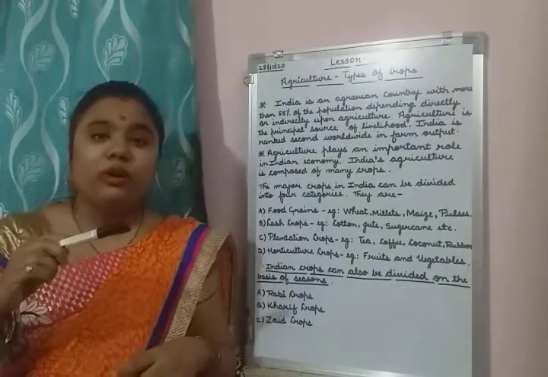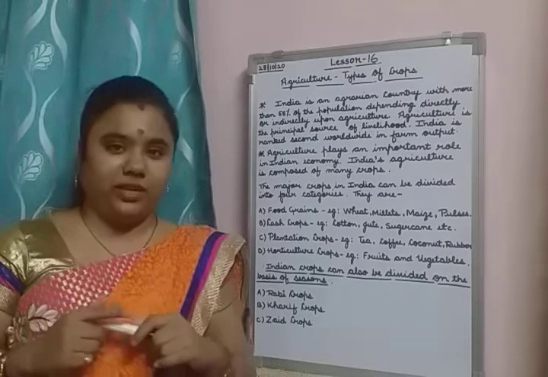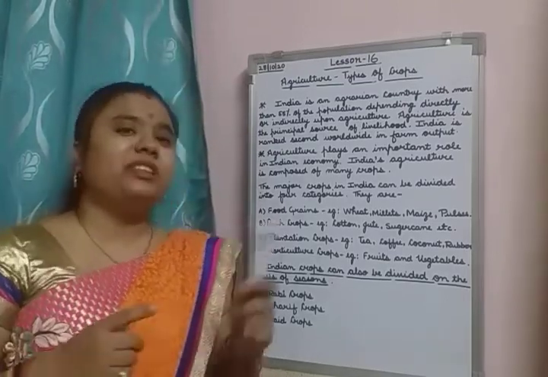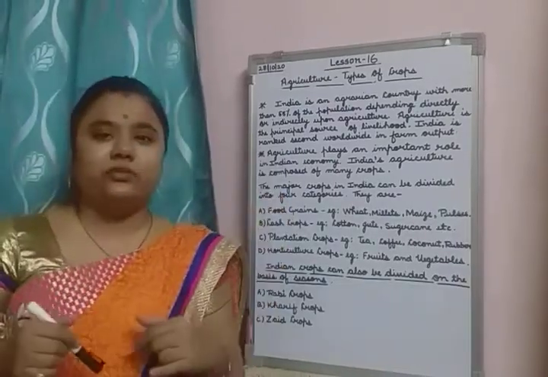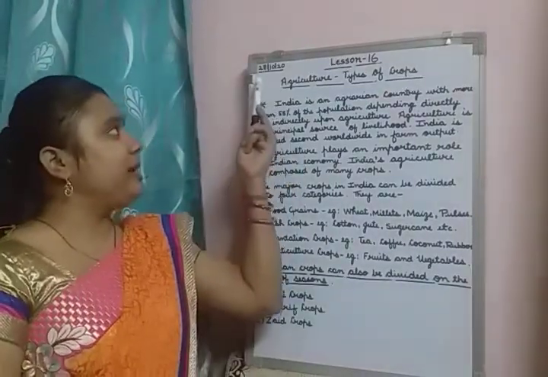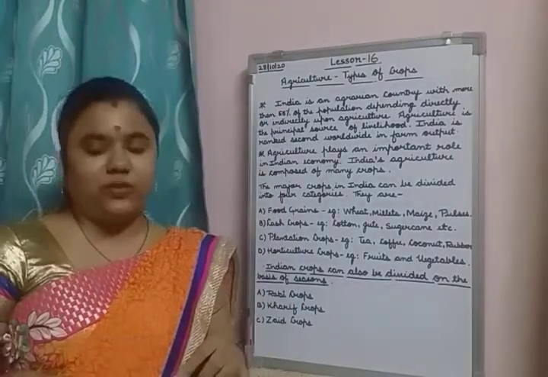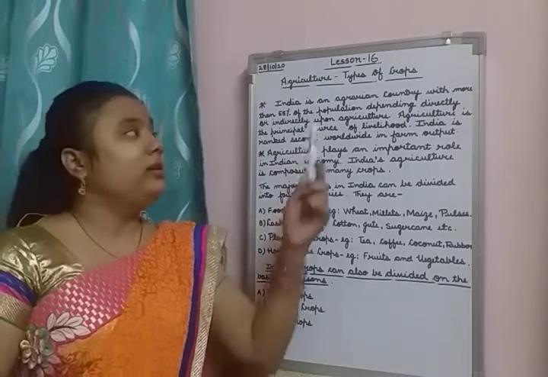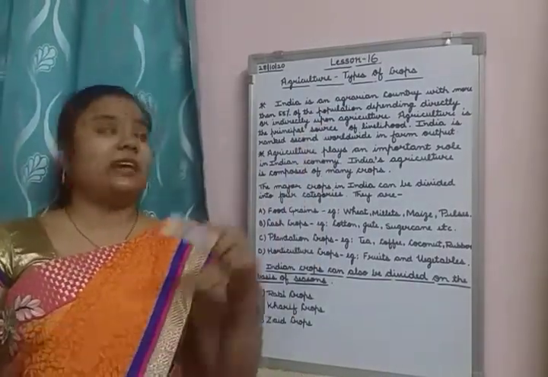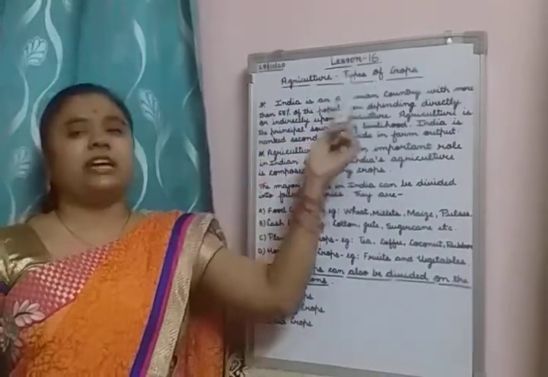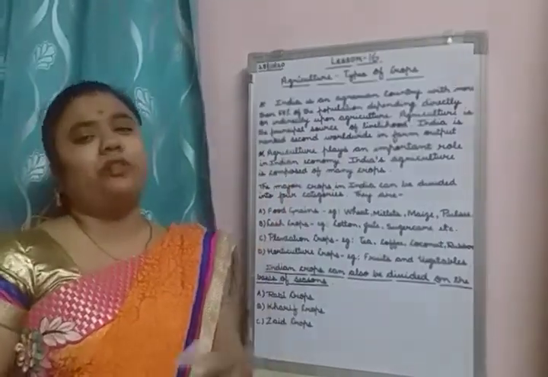Okay, so before the half yearly exam, children, I have finished lesson number 15. We have finished lesson number 15, that was natural vegetation. So today, before starting with our class, what is the date today? Today is 28th October 2020. In this class of SST we will study lesson number 16, that is agriculture and types of crops.